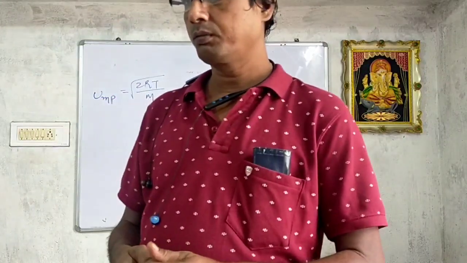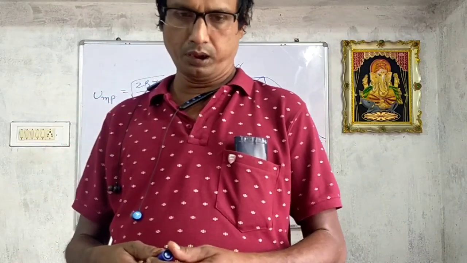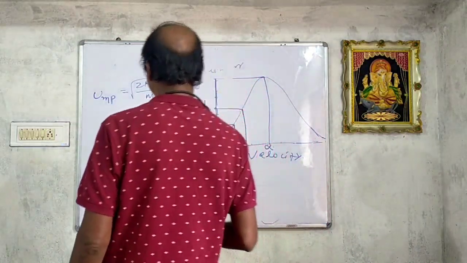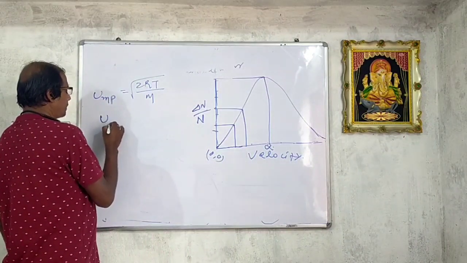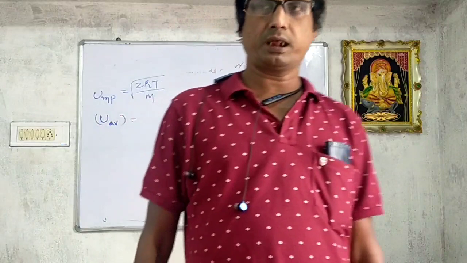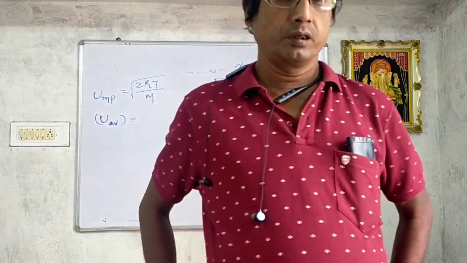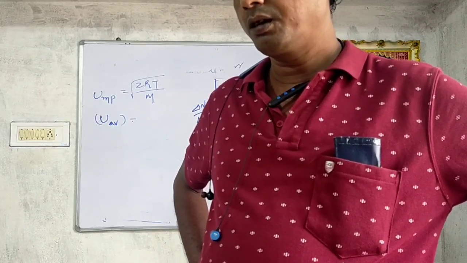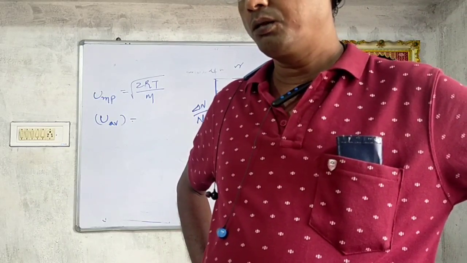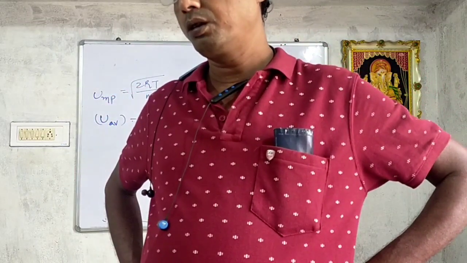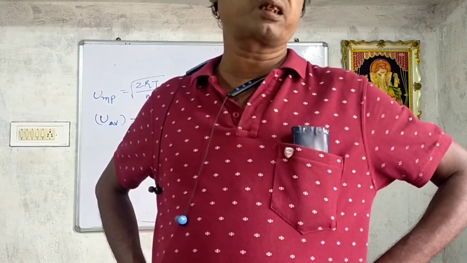Number 2, average velocity, U_AV. It is the average of velocities possessed by the molecules of a gas at a given temperature.